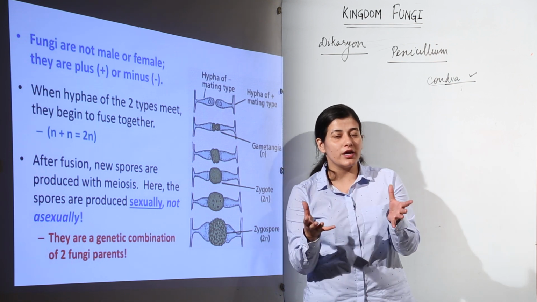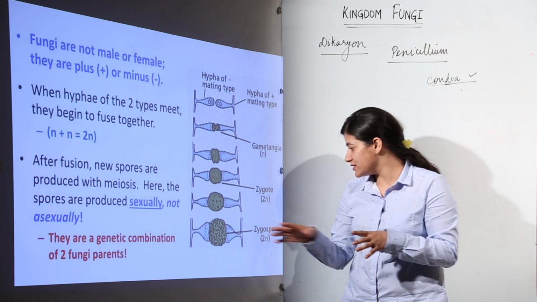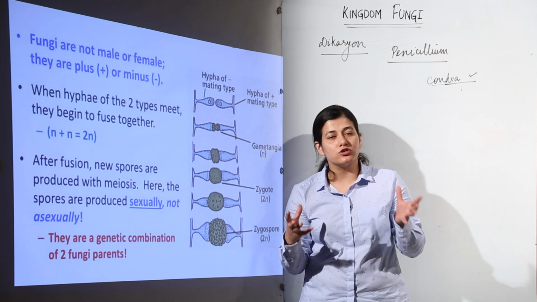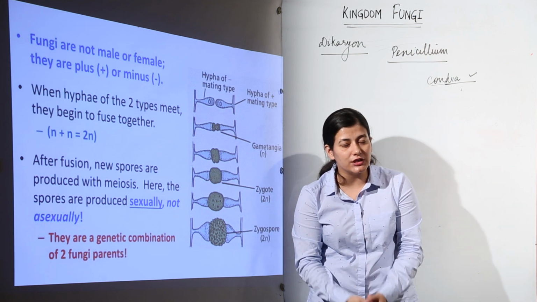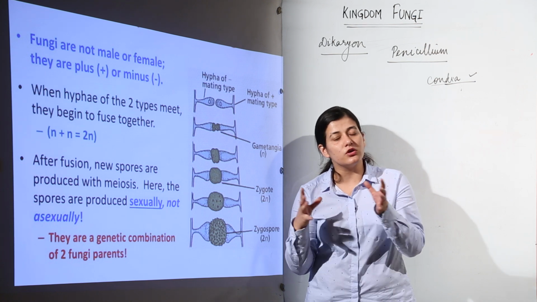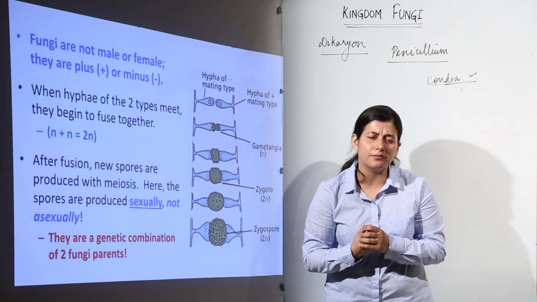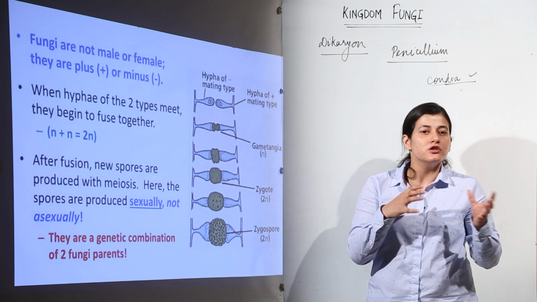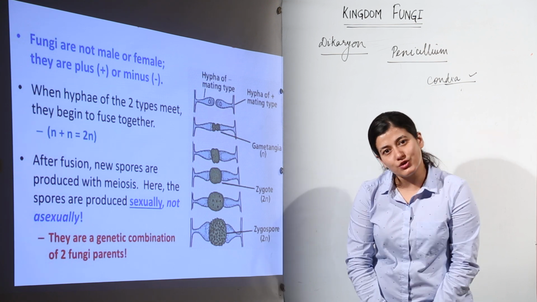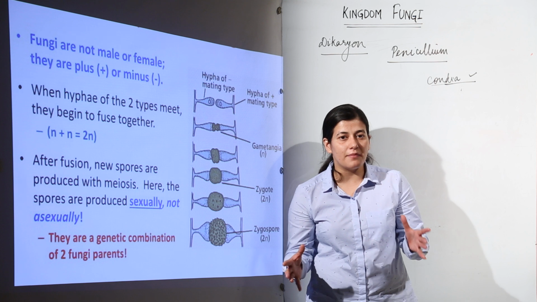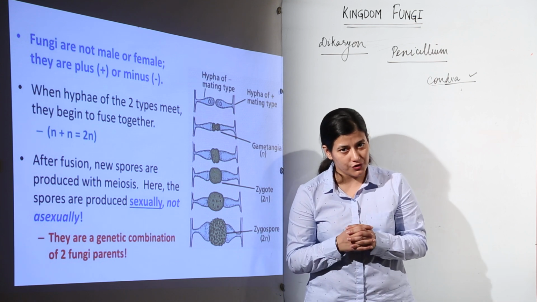Now this zygospore is going to give rise to a zygosporangium basically. Zygosporangium will have zygospores inside it which would be meiotic, and those meiotic spores would undergo further mitosis to increase their number so that they can germinate and give rise to new mycelium. So this is all about the sexual and asexual reproduction of fungi.